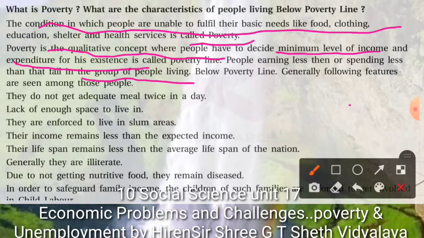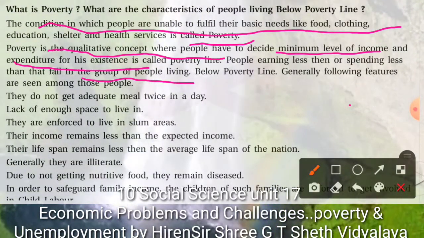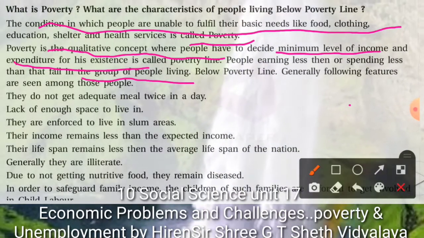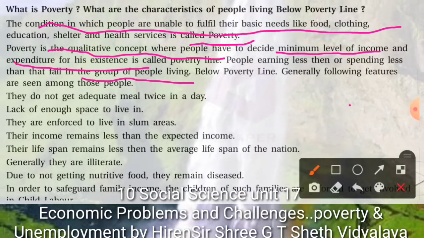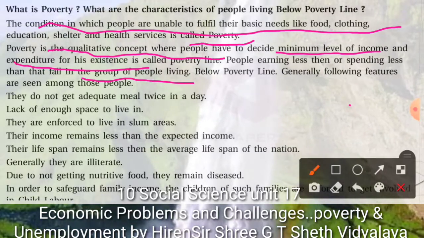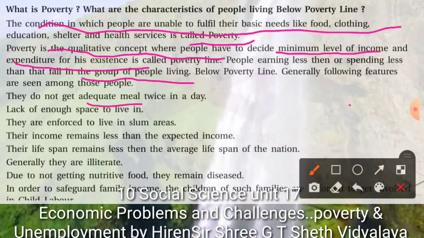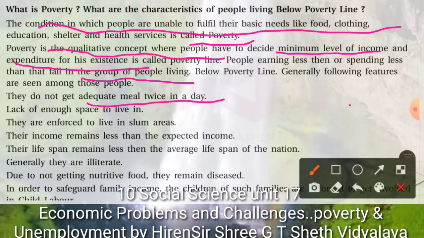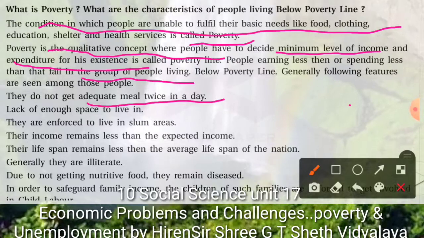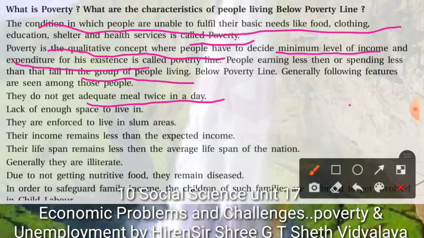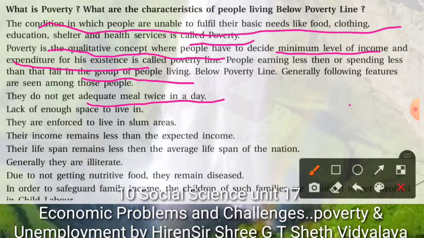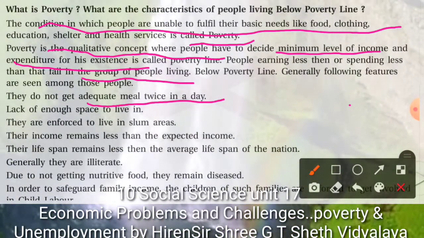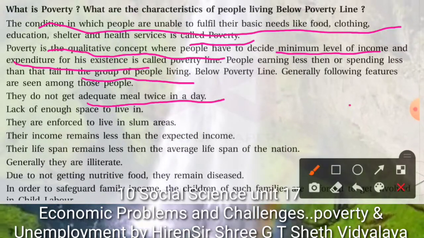Generally, the following features can be considered for people who are poor. First of all, the people who are not able to get an adequate meal twice a day. When a person is not able to get a meal or dinner or supper twice in a day, then he will be considered a poor person.